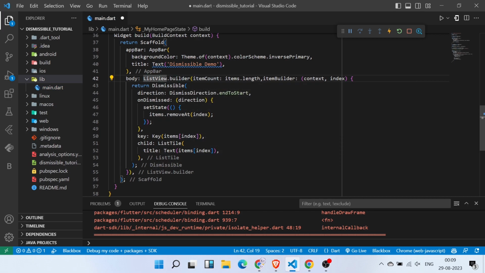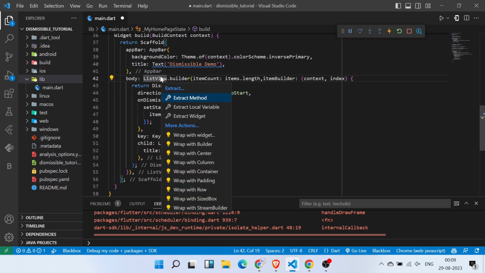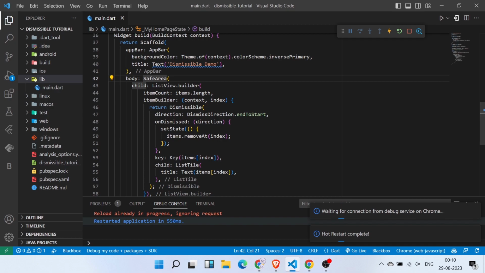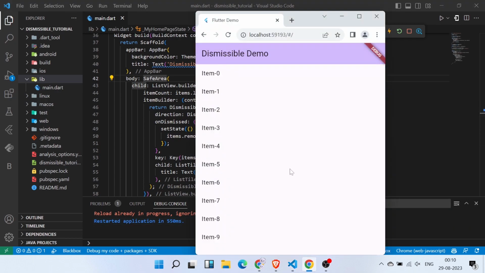So now it should work. So let's see that. And also for the safer side, I am going to wrap the ListView.builder inside this SafeArea widget. So I hope it should run now. Okay, so now you can see that it is running perfectly. And on swiping from right to left, which is end to start, basically the starting side is the left one and ending side is the right one. So when I swipe the item from right to left, then it is removed.